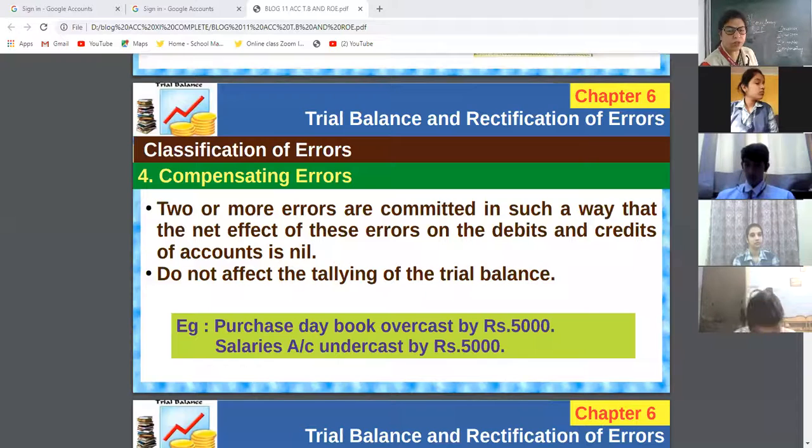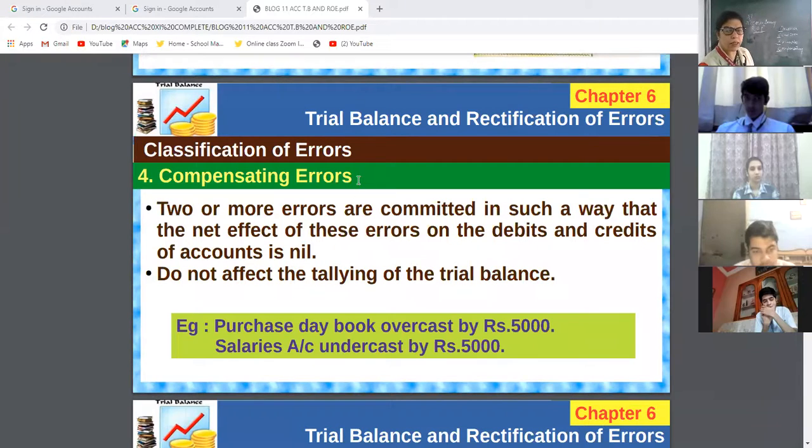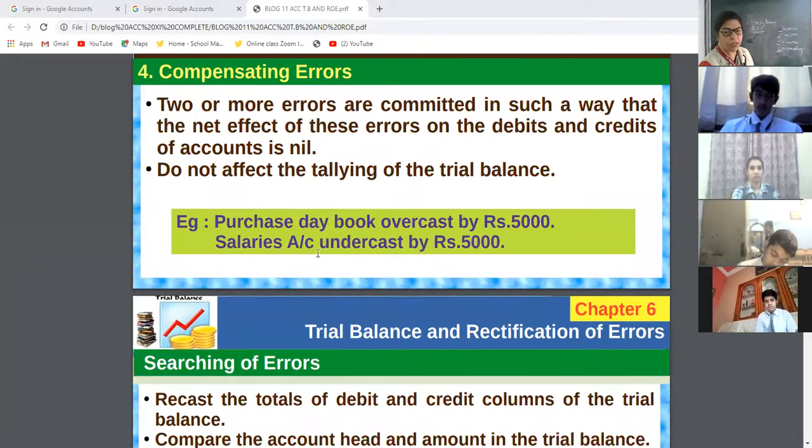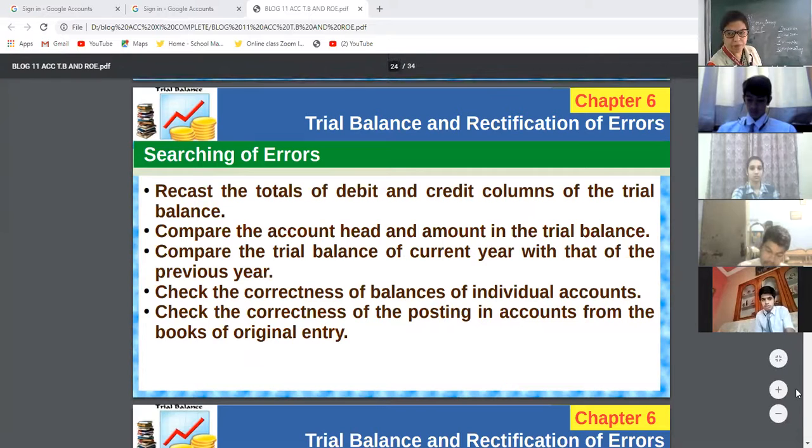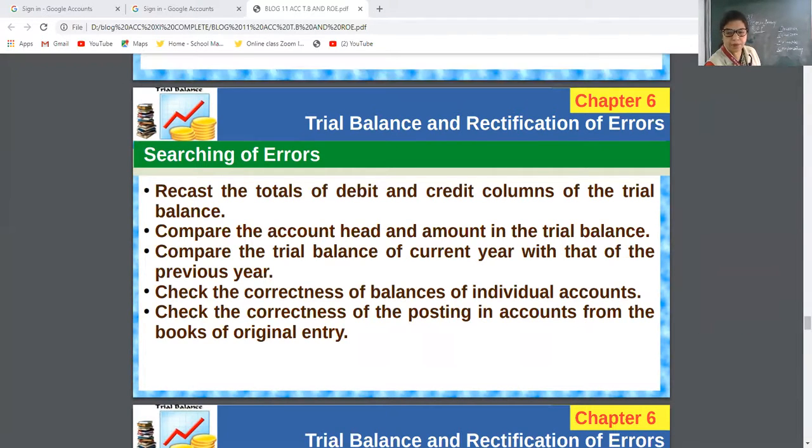See my dear children, the last error I explained was compensating errors, where one error nullifies the effect of another error. Then how to search the errors? Look at the screen.